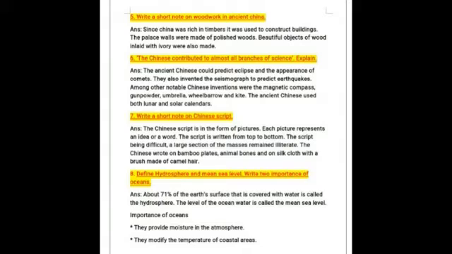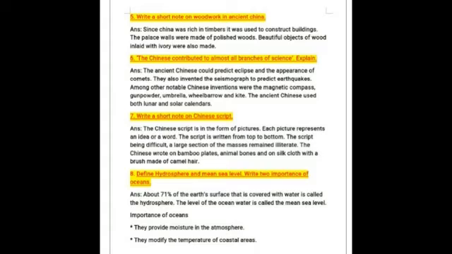Next one, the Chinese contributed almost all branches of science. Explain. So the ancient Chinese could predict eclipse and the appearance of the comets, and they also invented the seismograph to predict the earthquakes. Okay, so to check the magnitude, we used the instrument called a seismograph. So among other notable Chinese inventions were the magnetic compass, gunpowder, umbrella, wheelbarrow and kite. And the ancient Chinese used both lunar and solar calendars.